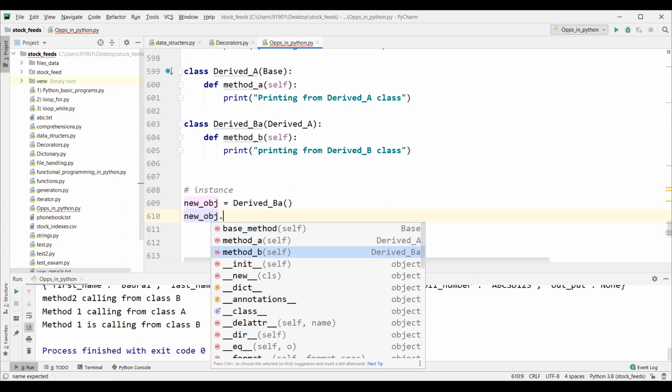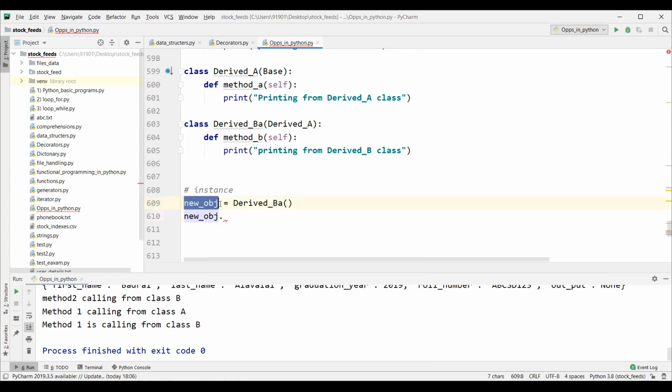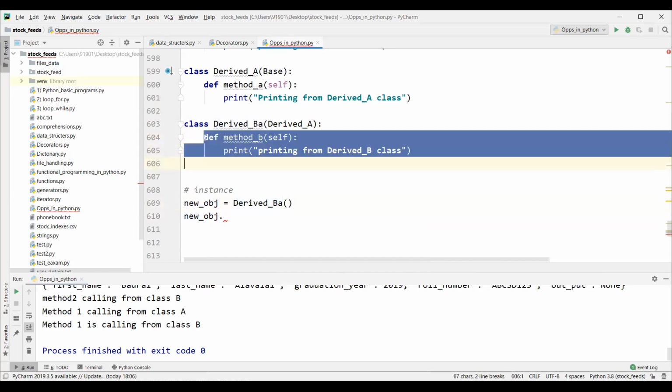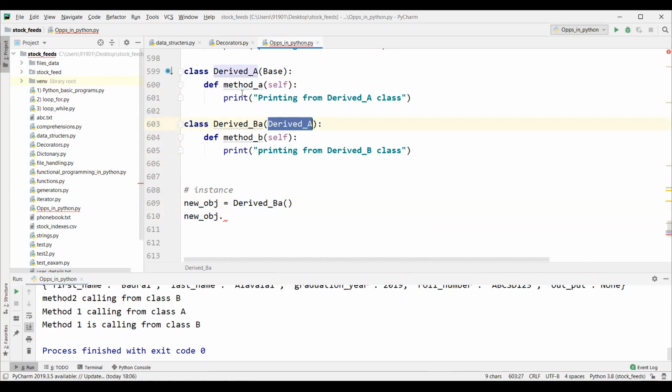So what is the object of this class? This object belongs to which class? Derived class B, right? So in this class we have only this functionality. But if you do not have inheritance or composition, we have to redefine them again inside this class. Wherever required, we have to newly create and redefine everything again and again. That means you are repeating the same code again and again.